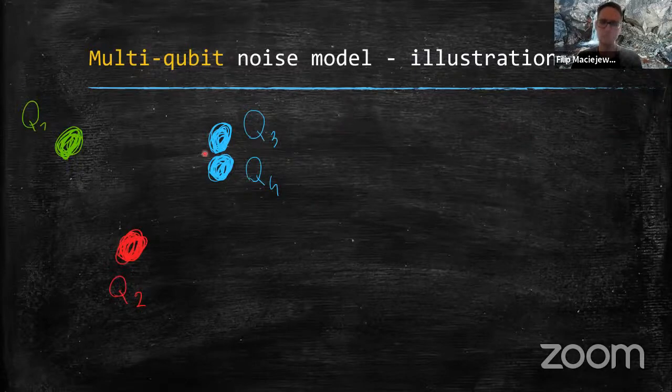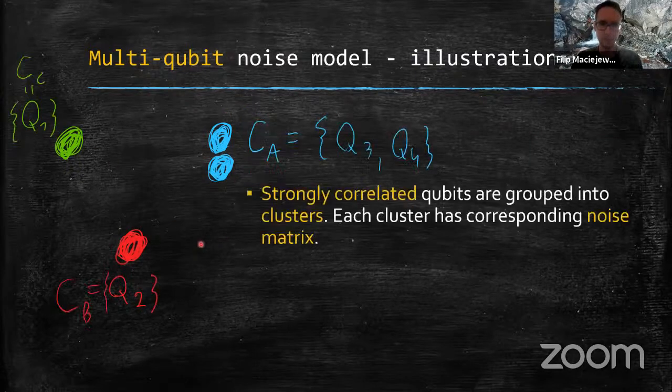Okay, let's say that our device has 4 qubits. Now the simplest thing you could do is to divide your qubits into strongly correlated sets. For example, imagine that the blue qubits here are strongly correlated in terms of readout noise. Hence, we put them in the same cluster. Let's call this a cluster. And the other qubits are not so strongly correlated, so they are in their own clusters. Say that each cluster has some corresponding noise matrix acting on it. And now one could, in principle, just assume a complete lack of correlations between the blue cluster and the other guys, and construct a global noise matrix by a tensor product of cluster matrices. Okay, so this would be some idea.